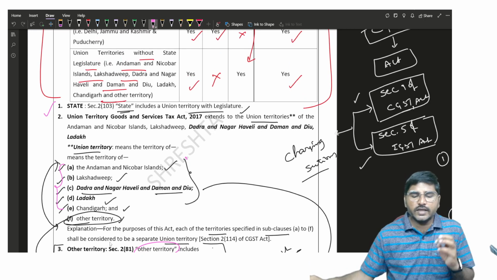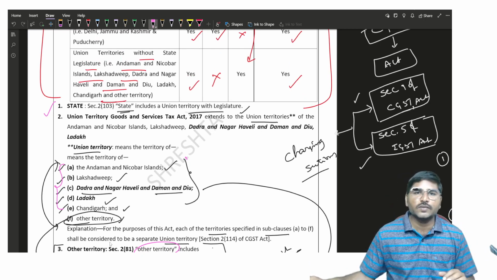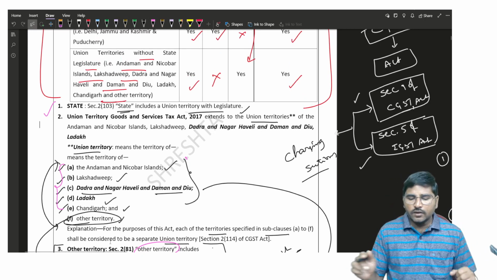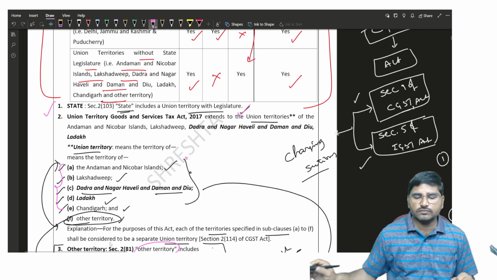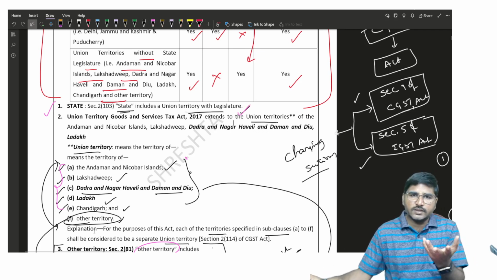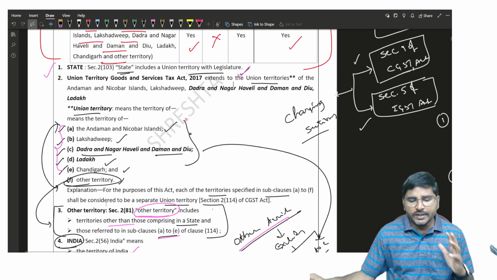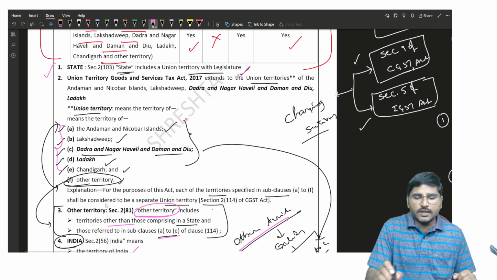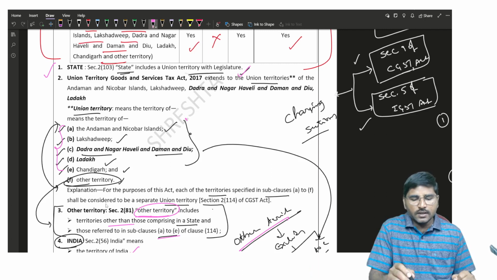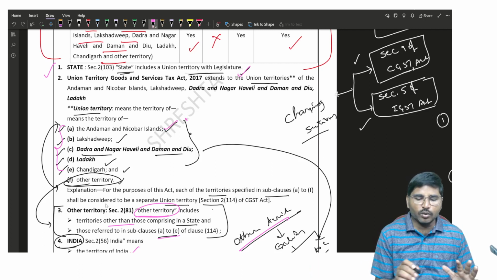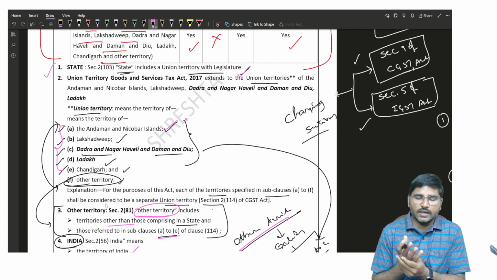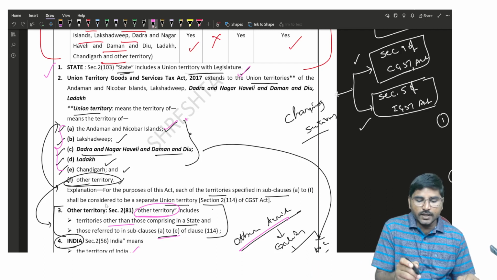So in this chapter we discussed the definition of the state. State generally means states, 28 states, but it includes union territory with legislature. Union territory with legislature is nothing but Delhi, Pondicherry and Jammu and Kashmir. And next, union territory concern: Andaman Nicobar Islands, Lakshadweep, Dadra, Nagar Haveli and Daman Diu, Ladakh, Chandigarh and other territory.